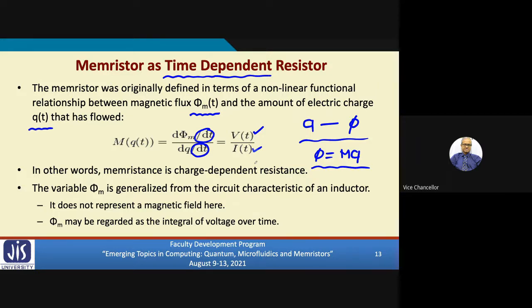In a memristor device, you don't apply the same voltage across it at all times, and the same current will not flow at all times. So V by I will change. And that is the value of memristance as a function of the amount of charge that is flowing, which means as a function of time. You see, memristance is a ratio of voltage and current, which means it has a unit of resistance. That is why sometimes we refer to a memristor as memristance, which means it has a property of resistance, more specifically, charge-dependent resistance. Okay.